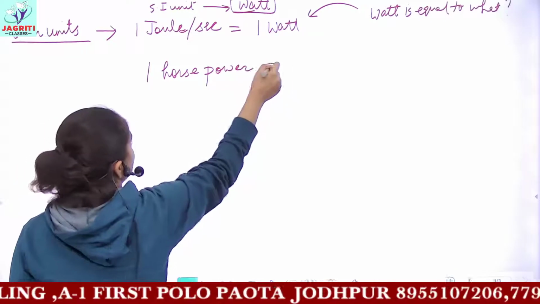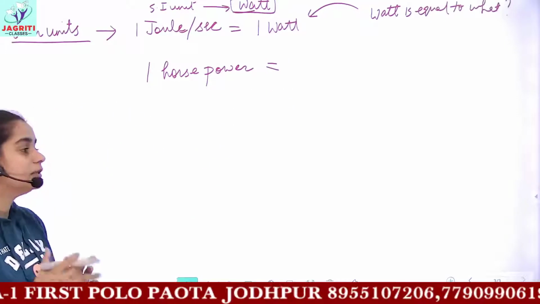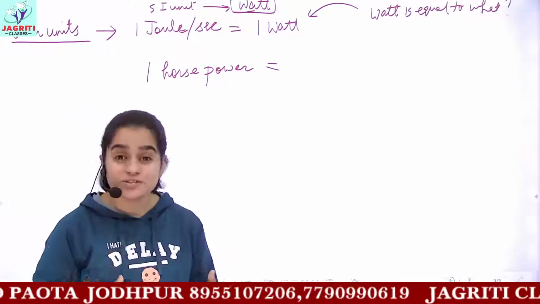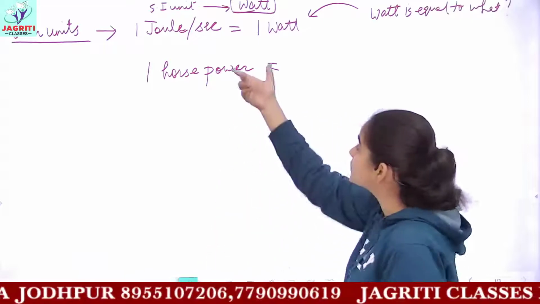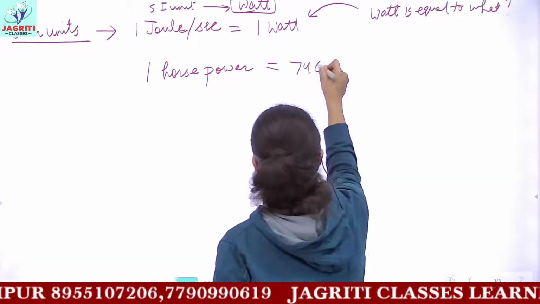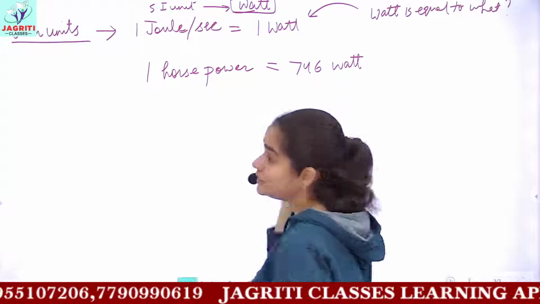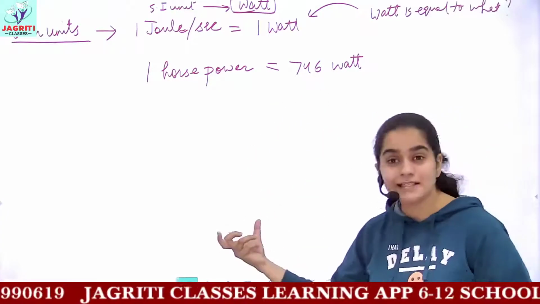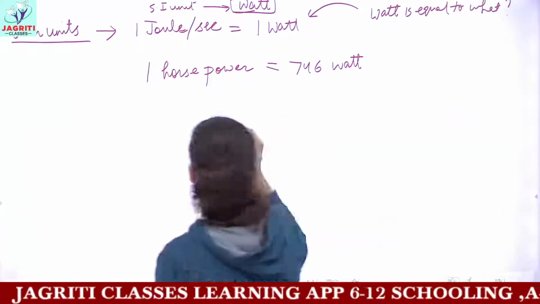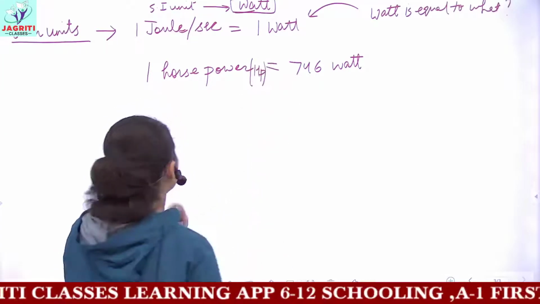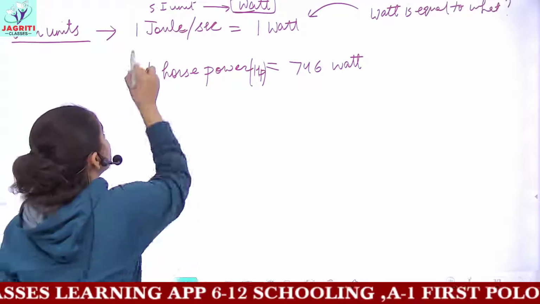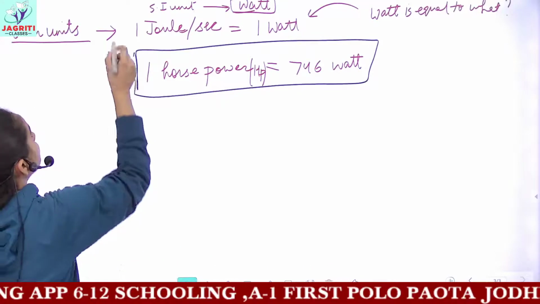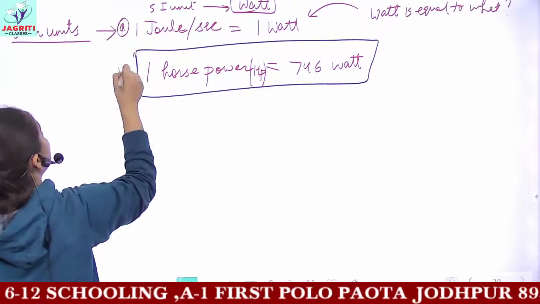Okay. This unit is basically used for measuring the power of instruments used in factories and industries which have a great power. So horsepower, 1 horsepower is equal to 746 watt. Sometimes in the numericals it is given that whenever you find the answer, now convert this answer to the unit horsepower, which is HP. So remember that 1 horsepower is equal to how many watts? 746 watt.